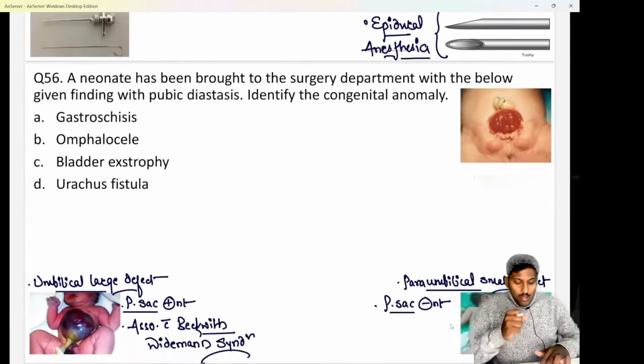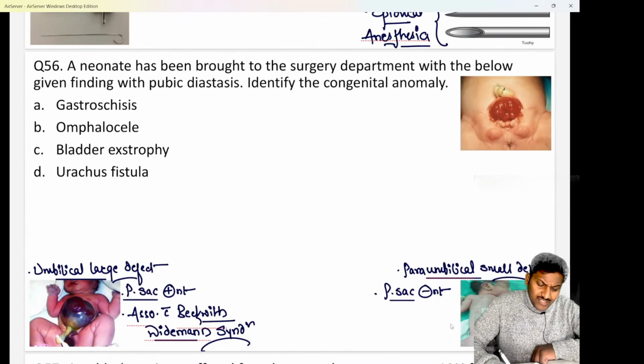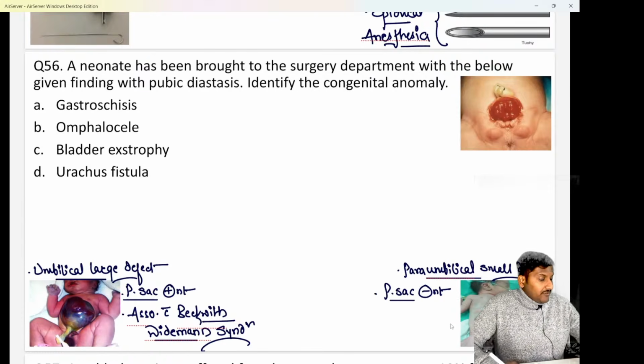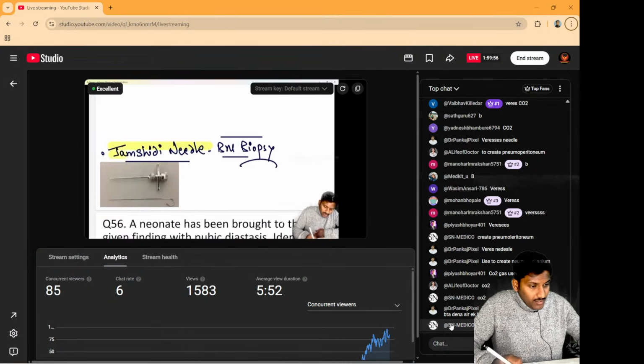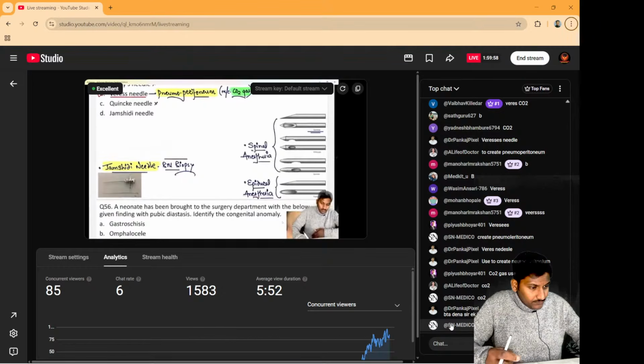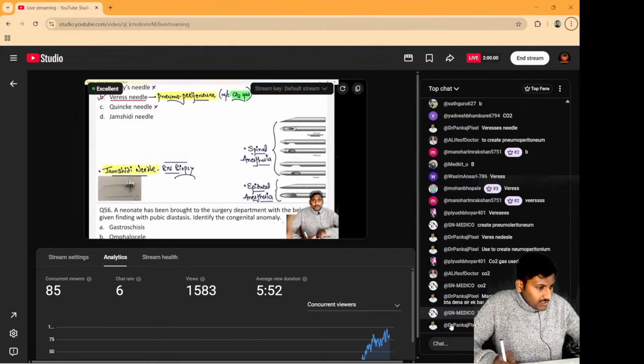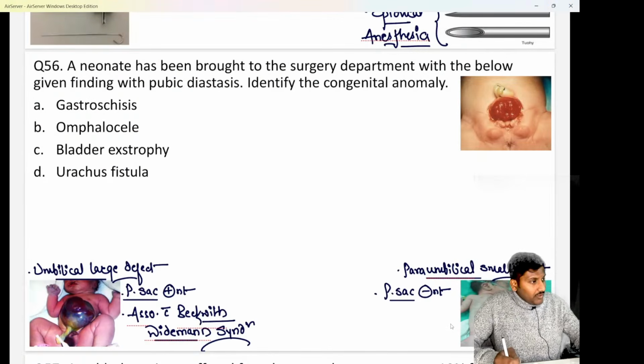Next, this is the picture. Easy one. I hope all of you are quite aware about this condition. Let me know in the chat box. Okay? So hopefully you are all quite aware about this.